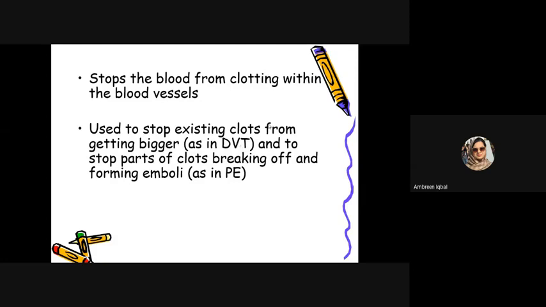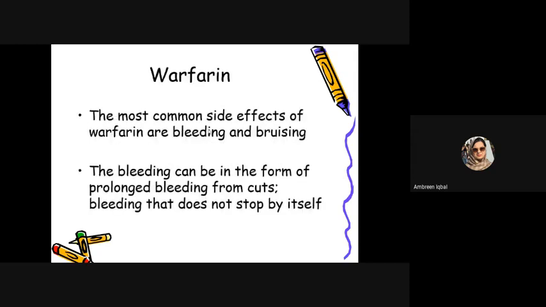They are used to stop existing clots from getting bigger, as in DVT, or to stop parts of the clots from breaking off and forming emboli. They prevent thromboembolism. They prevent the thrombus from becoming an embolism. The most common side effects of warfarin are bleeding and bruising.